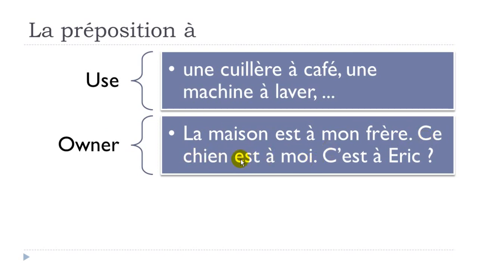So it's possible, like we've been seeing here, to put a noun after, or you could put a pronoun, like here, à moi, or you could put the name of the person. C'est à Eric? Does it belong to Eric? So it's a question in that case. It's quite commonly used, this à, when you want to say that the person is owning the thing.